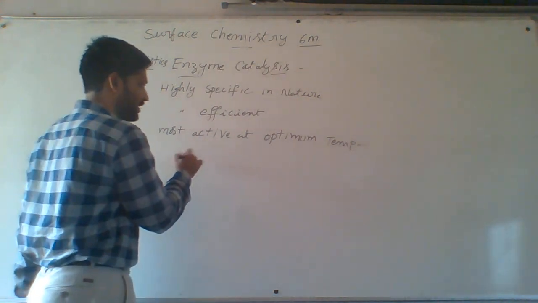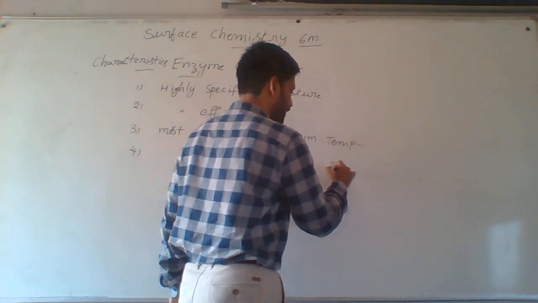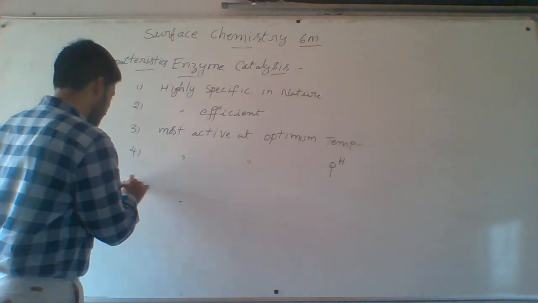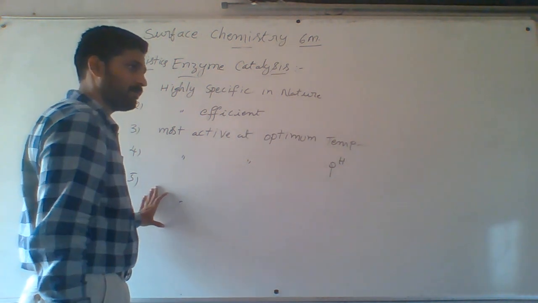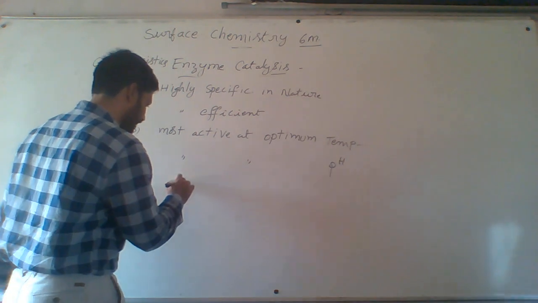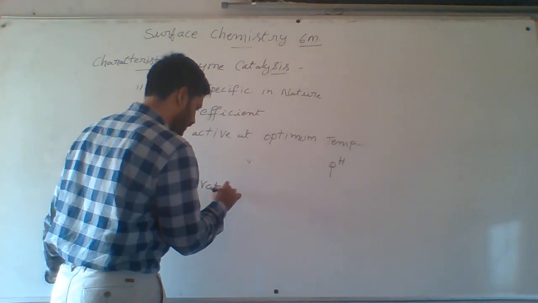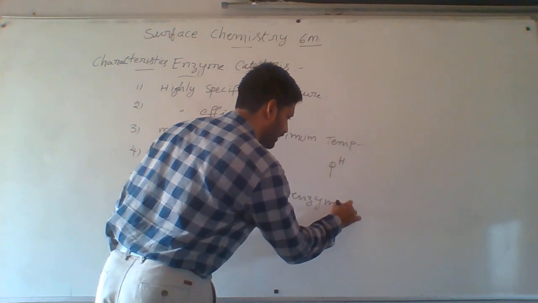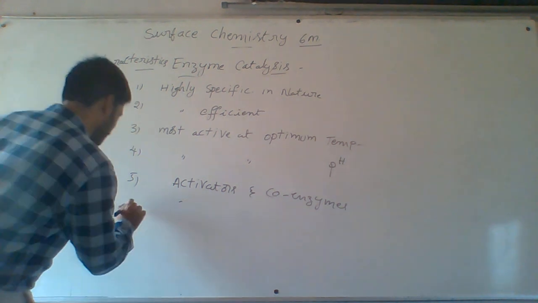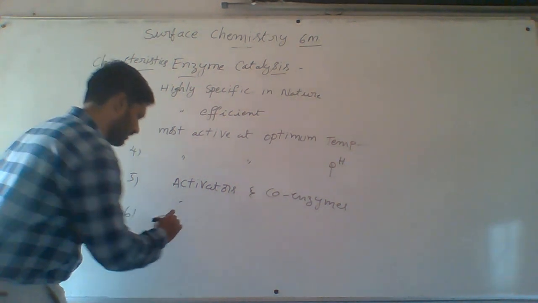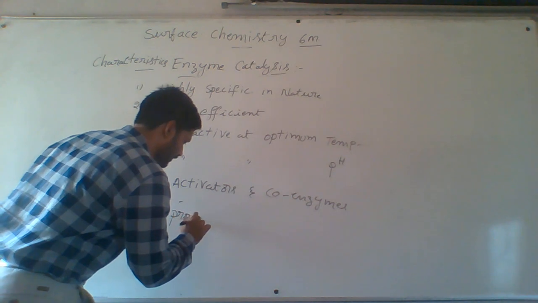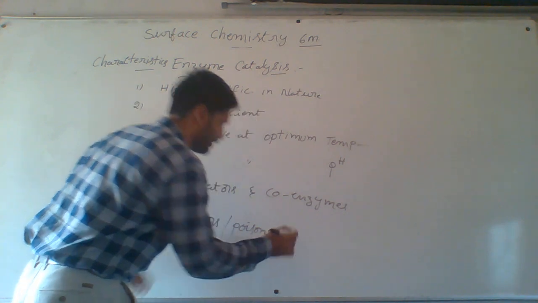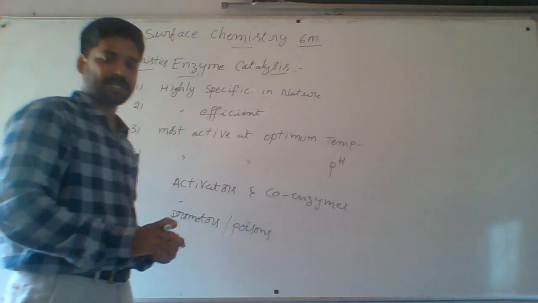Next one, enzymes are most active at optimum pH. And next one, enzymes are most active with activators and coenzymes. Next one, catalysts in presence of promoters and poisons also. Okay, these points I am going to discuss.